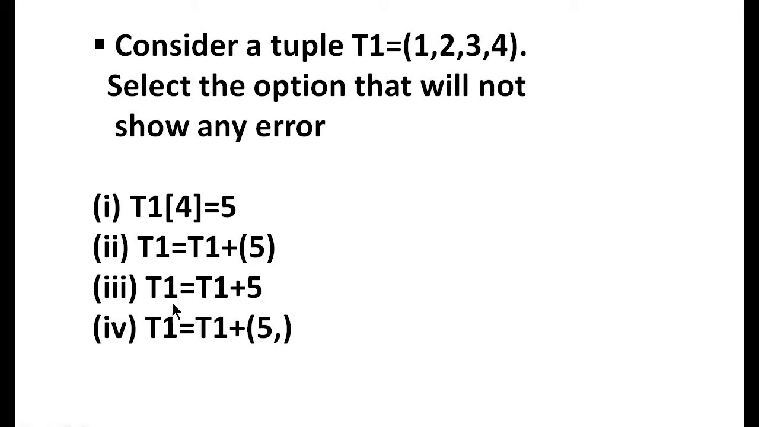Then what about the last one? T1 equal to T1 plus 5 comma. T1 is a tuple, this 5 comma is also a tuple. You can concatenate two tuples. So the answer is the last one. Okay, what will happen when you give T1 equal to T1 plus 5 comma? The result after concatenation is assigned to T1. T1 is immutable. Then can I do like this? Yes, we can do. We will see why it is possible.